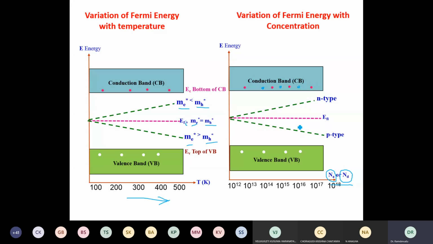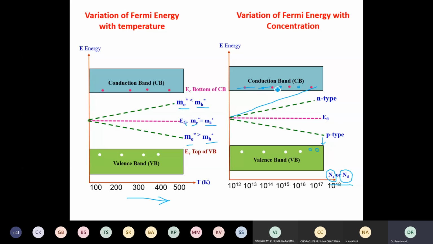And if I take p-type material, the more dopants I add, the more holes there will be, and hence the weighted average shifts downwards, and therefore the Fermi energy level for p-type comes to this. You can go for heavy doping like a Zener diode or maybe a tunnel diode. As you go for more and more doping, this energy level may go into the band.